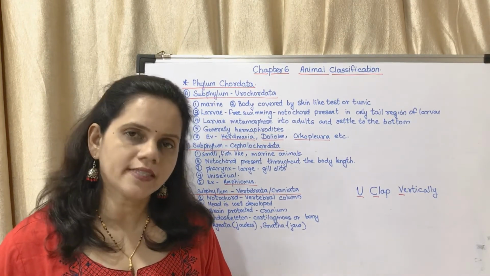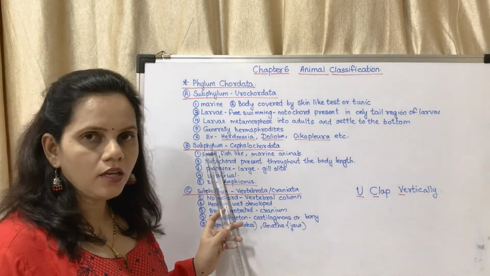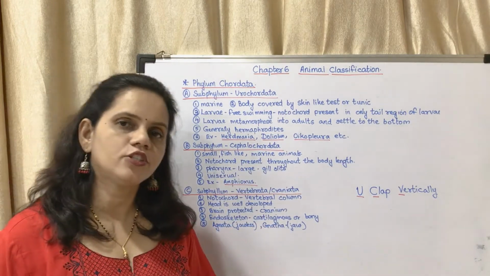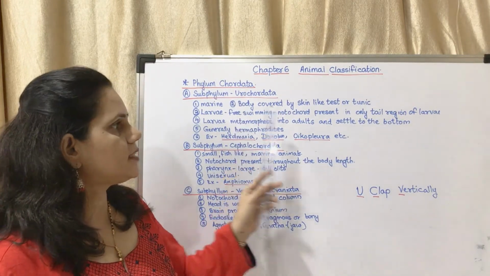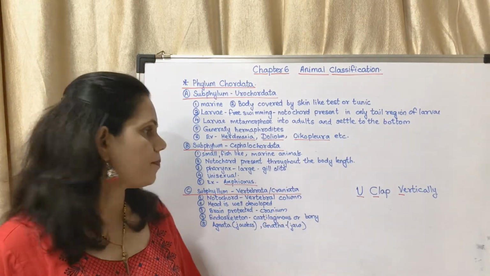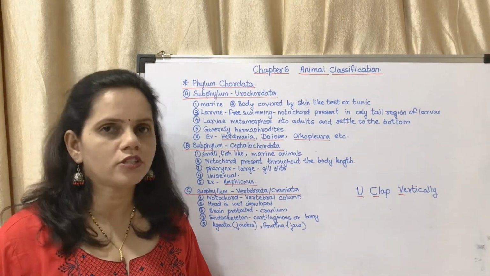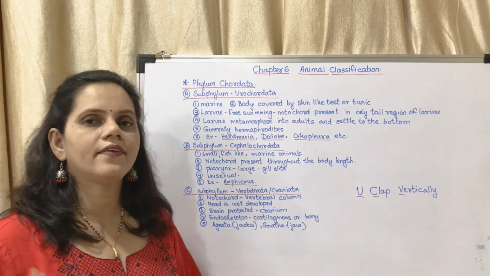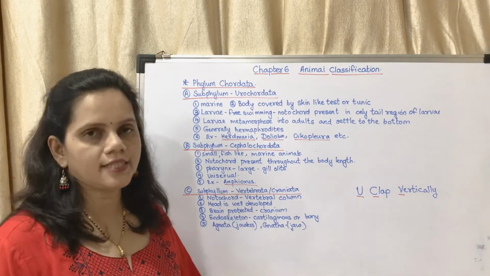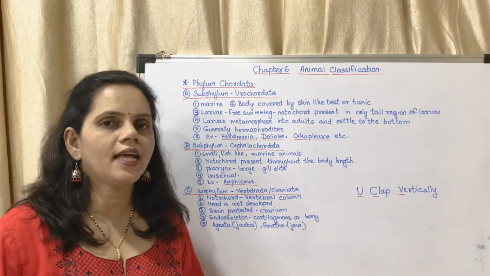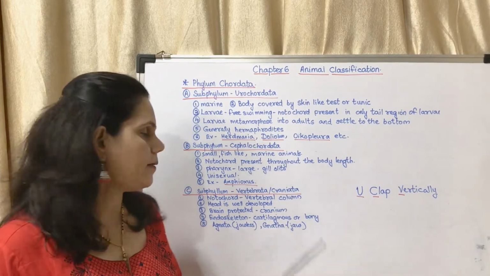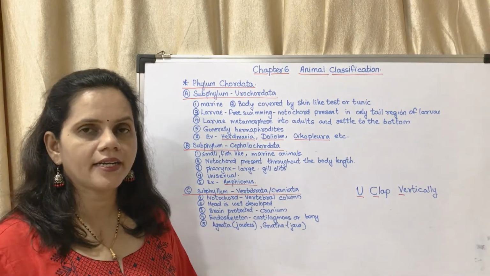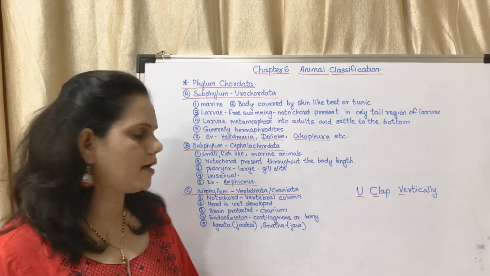Now we may move on to Cephalochordata. They are small, fish-like marine animals. Their notochord is present throughout the body length. In Urochordata it is present only in the tail region, but in this case it is present throughout the body length. The pharynx is large and they have gill slits. They are unisexual. Unisexual means male and female are separate. Example, Amphioxus.